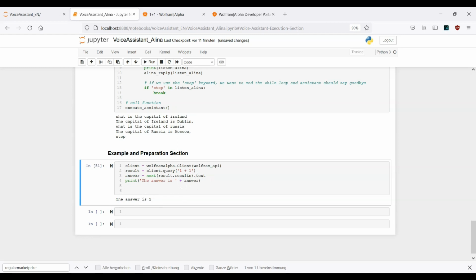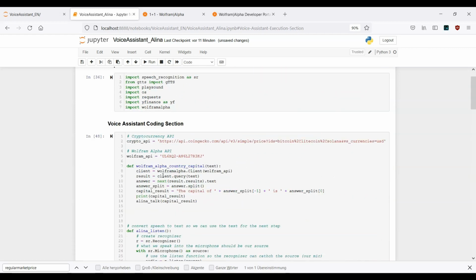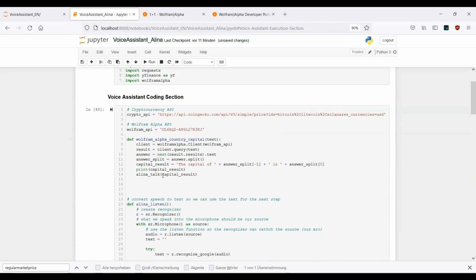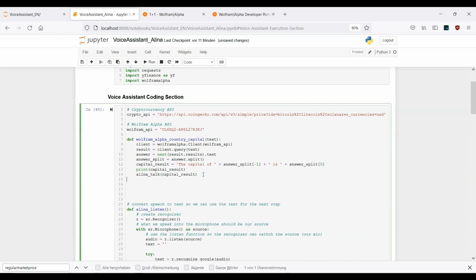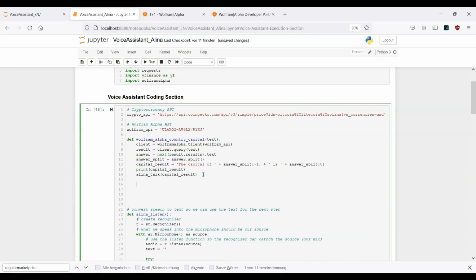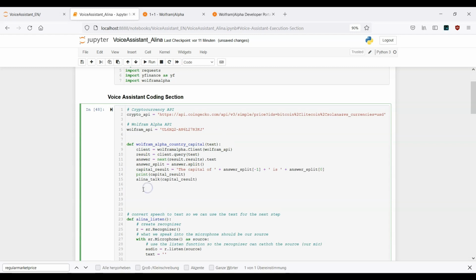It's actually quite straightforward, and what I want to do is copy this one, go back all the way up to the top, and directly underneath this first Wolfram Alpha function, start with the second one.